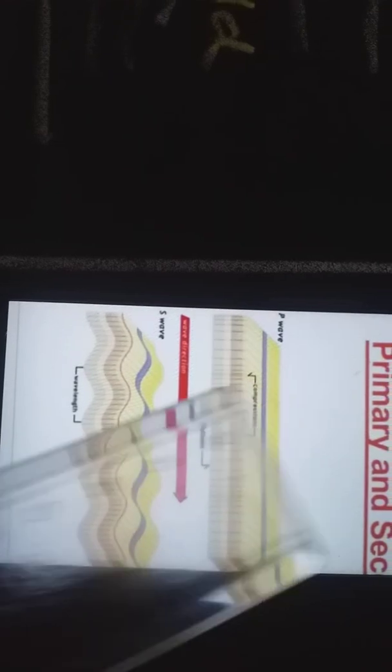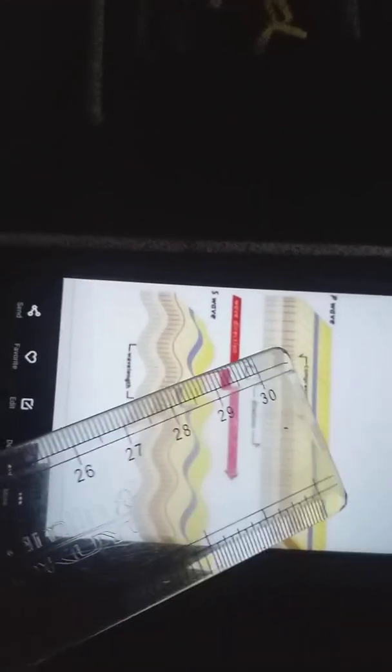Okay. Now see, there are two types of waves, that is primary waves and secondary waves. Which are the two waves? Primary waves and secondary waves. Secondary waves cannot pass through the core. Why? What is the reason? They get absorbed in this region. So it proves that it is liquid or semi-liquid in nature.